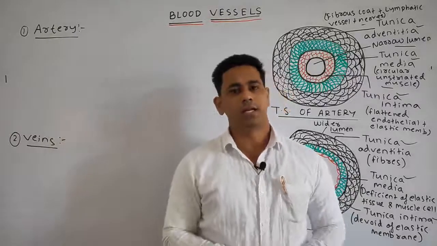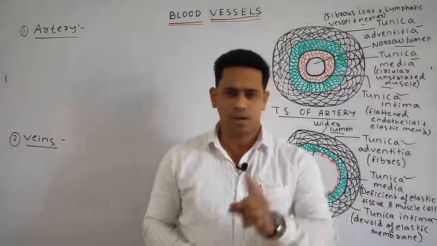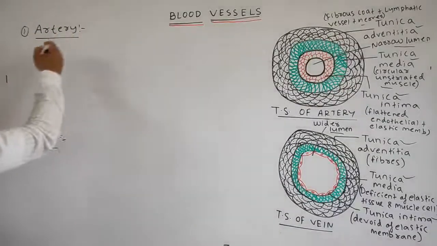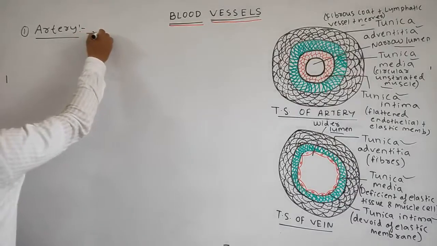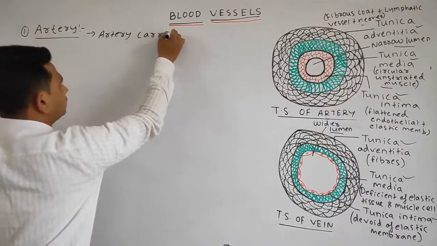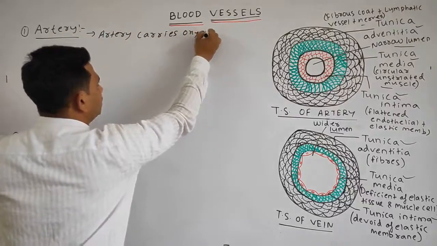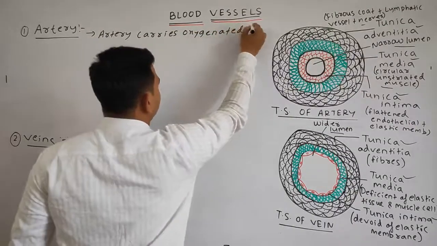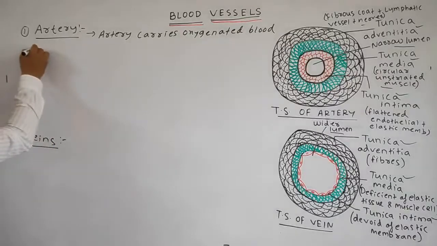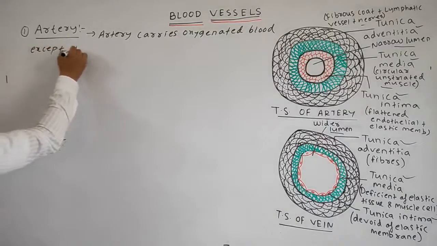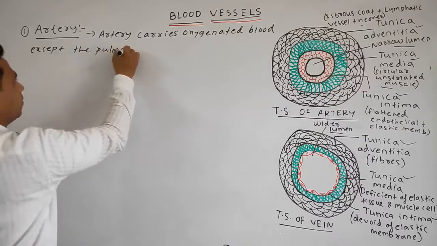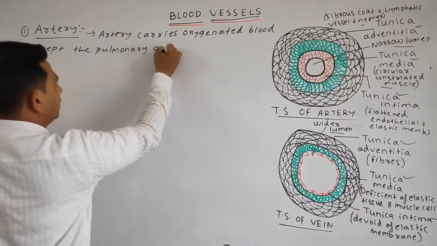The artery carries the oxygenated blood, except the pulmonary artery.